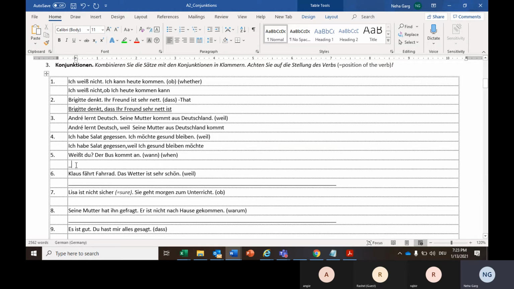Either I can say, when does the bus come? So this is a pretty direct question. When does the bus arrive, or when is the bus arriving? But if I add, do you know when the bus will arrive? So this do you know basically makes this question indirect. So here it will be weißt du, wann der Bus kommt.